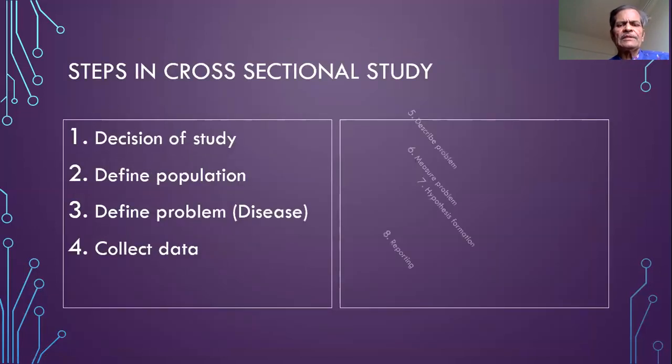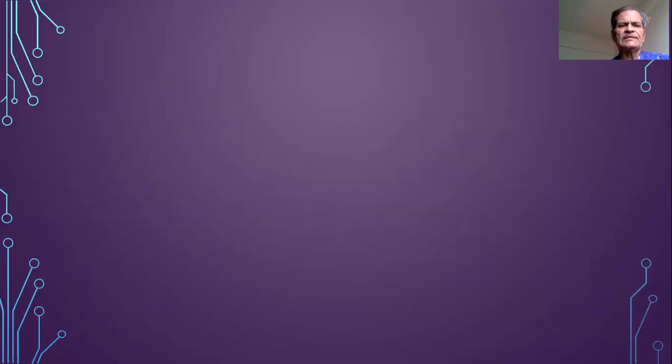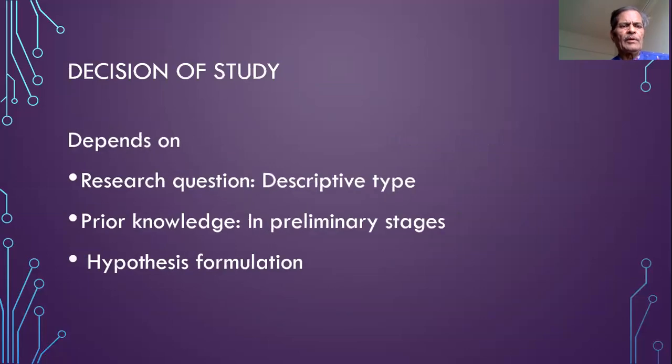Then these are the steps in a typical cross-sectional study. A typical cross-sectional study has 8 steps: decision, or taking the decision of the study, defining the population, defining the problem, collecting the data, describing the problem, measuring the problem, hypothesis formation, and reporting. And we will discuss these one by one.